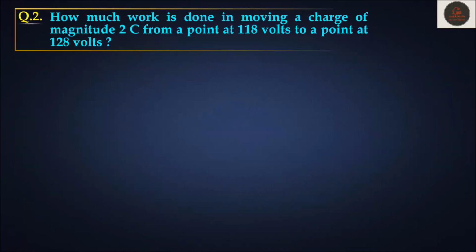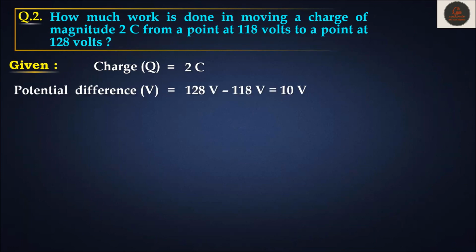Next question. How much work is done in moving a charge of magnitude 2 Coulomb from a point at 118 volt to a point at 128 volt? So given data is charge is given as 2 Coulomb. Potential difference. Final potential was 128. Initial potential was 118. So difference is 10. So potential difference is 10 volt. What we have to find? Work done or work.